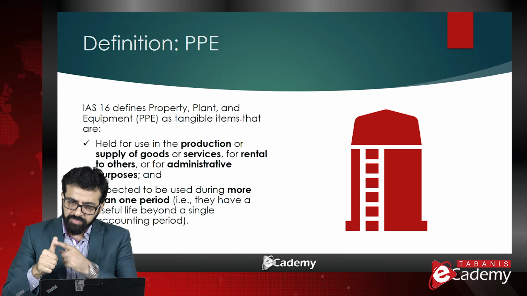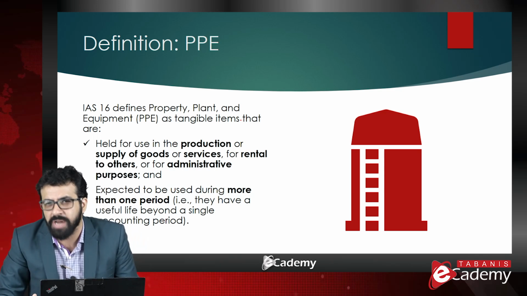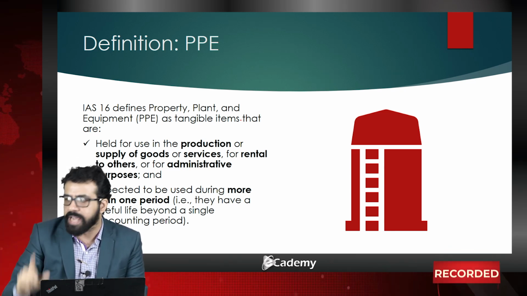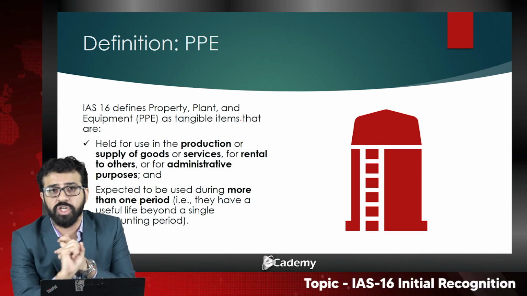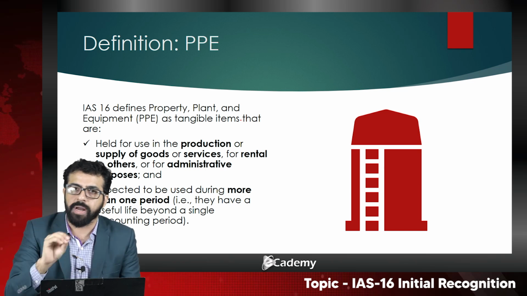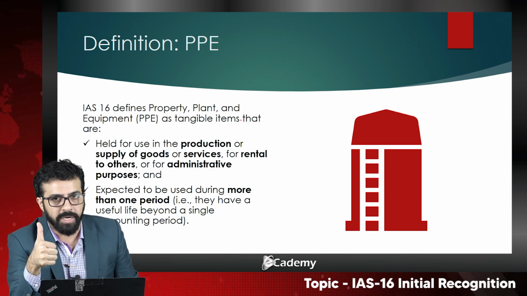So remember, any asset must be a tangible asset. Sir, what is meant by tangible asset? Having a physical form. I can touch that physical asset, I can see it, which is different from the intangible asset, which is not touchable and doesn't have any physical appearance. So tangible asset means any asset that holds a physical appearance.